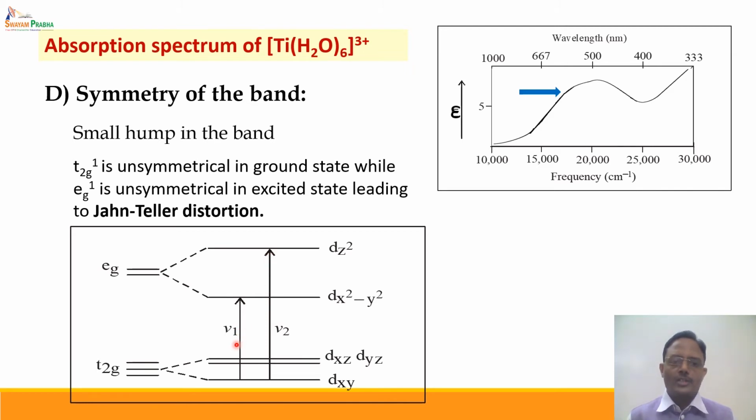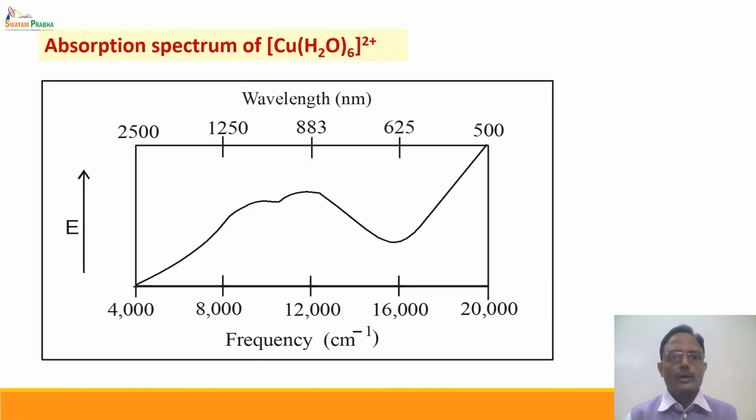So there are two possible transitions, and since there are two possible transitions, two different wavelengths are absorbed. As a result, this band is actually an overlapping of two different bands. Hence what we are observing is not a single band but two bands overlapping on each other, leading to the formation of an unsymmetrical type of band, which we observe over here.